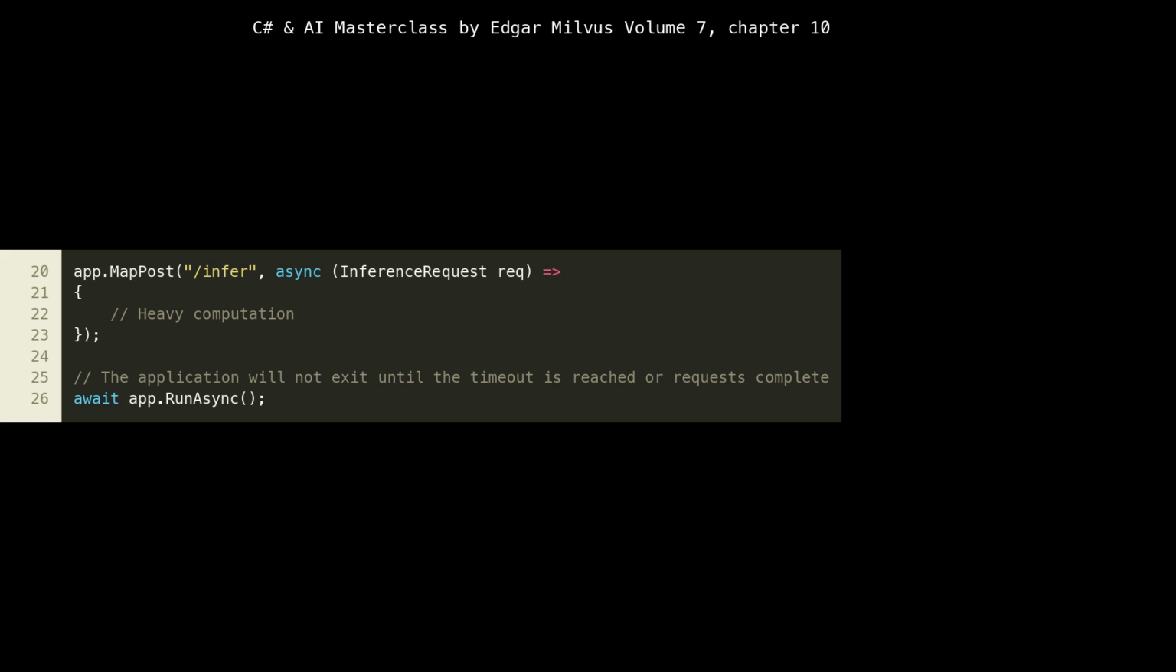Finally, at line 26, await app.RunAsync() starts the web application and blocks until the application is shut down. The await here is important. It ensures that the main thread doesn't exit prematurely, allowing the web server to process requests. The combination of the shutdown timeout and this RunAsync call means the application will attempt a graceful exit, respecting the configured timeout for in-flight requests.